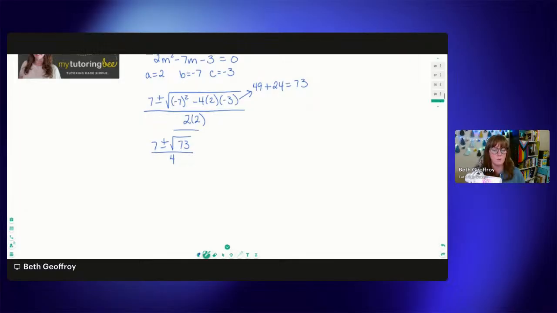And leaving it in this form is okay. We do want to say x equals that. You do not have to write it as two separate problems. The only time that you would want to separate it is in like the first two problems that we did, where we do have to actually continue solving and we get down to a number or a fraction or something, when the square root is a perfect square. The other times might be if you could do any simplifying with the numerators and denominator. But in this case, that is where we're at. So that is going to be it for that one.